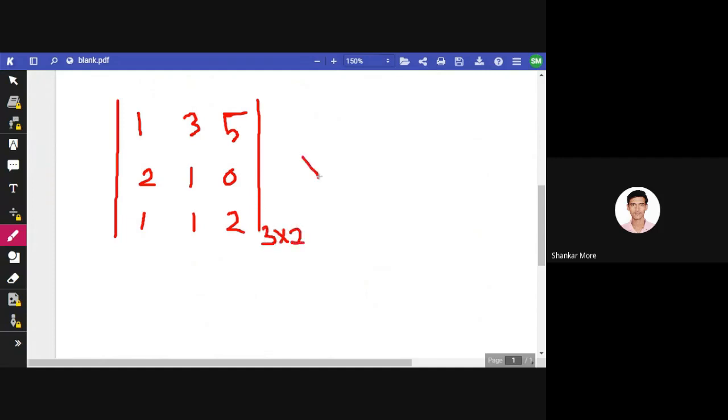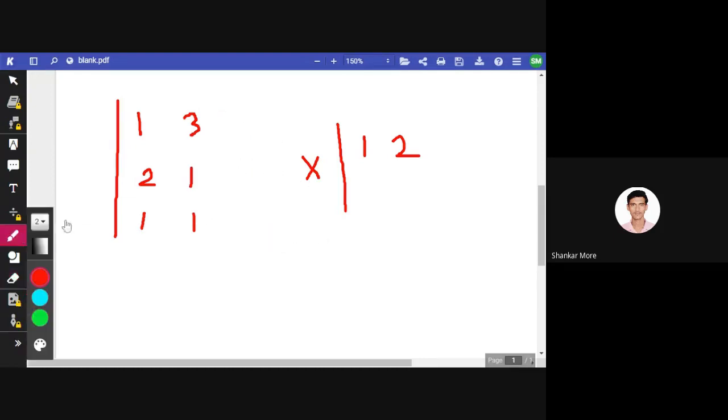Now it has to be multiplied with a 2 into 3 matrix. That means 2 rows and 3 columns. So that is 3 into 3? Oh, sorry, that is 3 into 3. Okay, wait, 3 into 2.